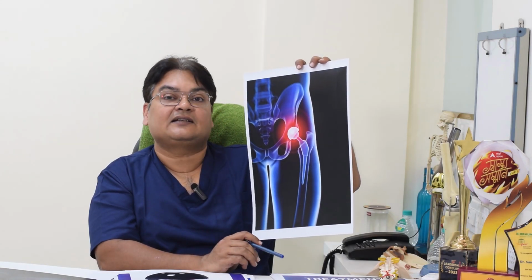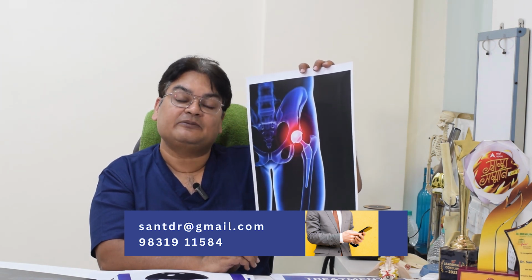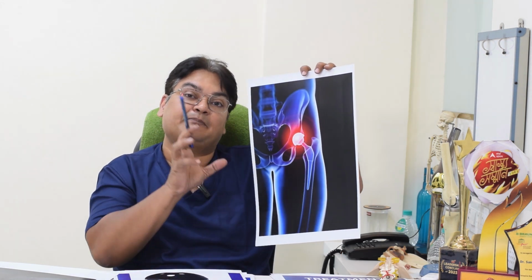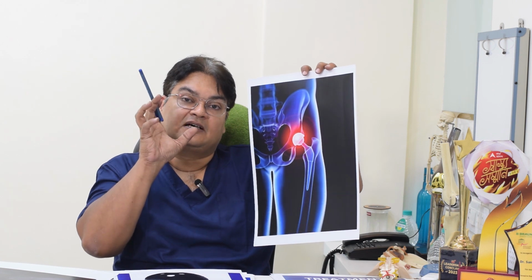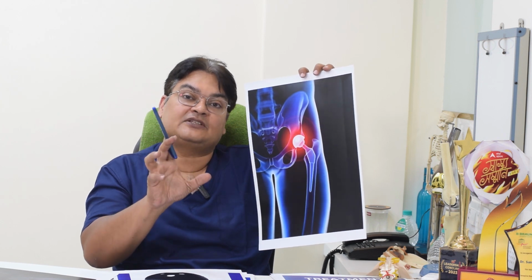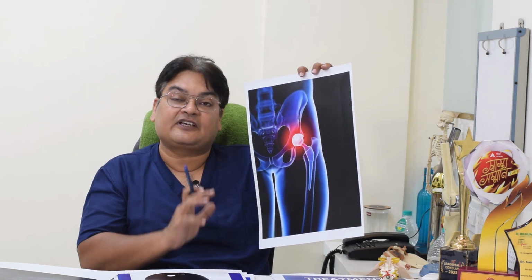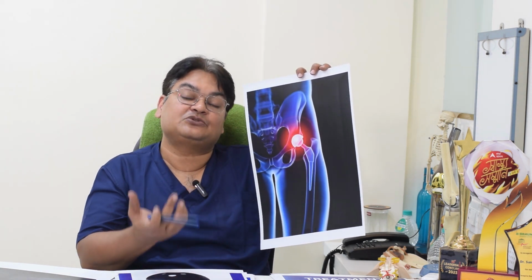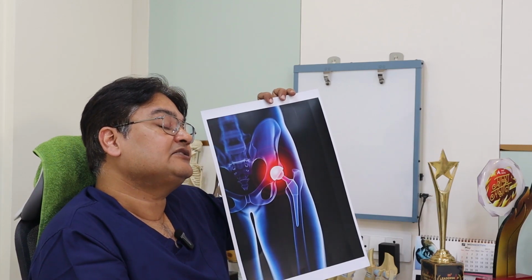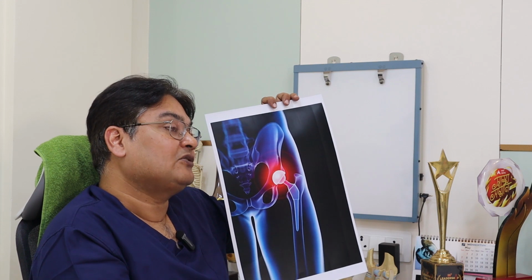Now the fixation of the implant with the bone can be by two means. One is using bone cement, known as a cemented implant, and the other is without bone cement, wherein the implant is designed such that it fits there. There is press fit, and it is coated by a porous coating so that bone ingrows into it. That is known as non-cemented. Both ways of fixation are used, and it is the surgeon's choice which is ideal for the patient. Normally, if the bone stock is good and the patient is younger, we do uncemented, and in older patients we may do a cemented implant when the bone is not very strong.